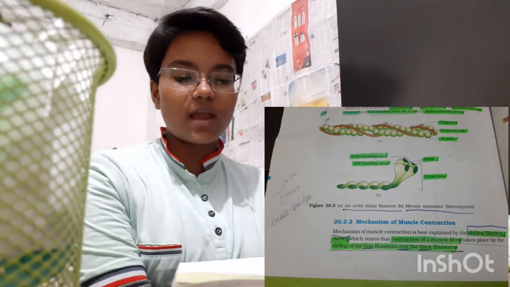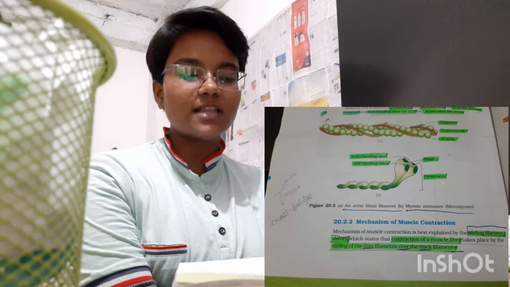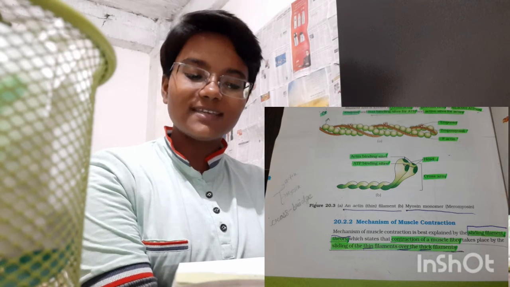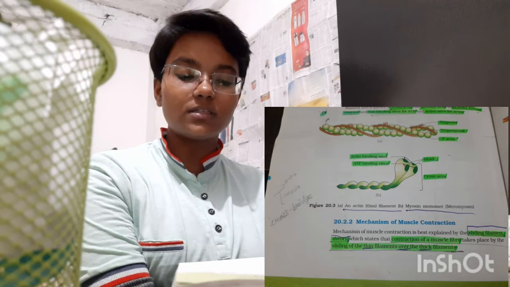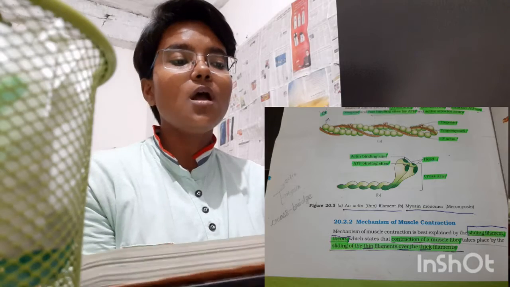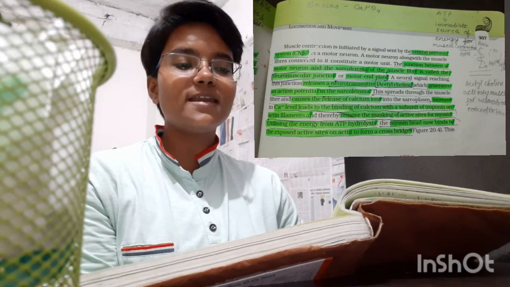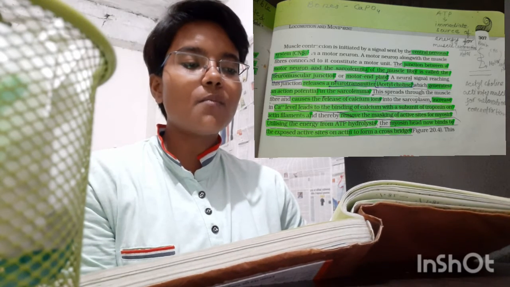Mechanism of muscle contraction. The mechanism of muscle contraction is best explained by the sliding filament theory, which states that contraction of muscle fiber takes place by the sliding of the thin filaments over the thick filaments. Muscle contraction is initiated by a signal sent by the CNS, central nervous system, via a motor neuron.